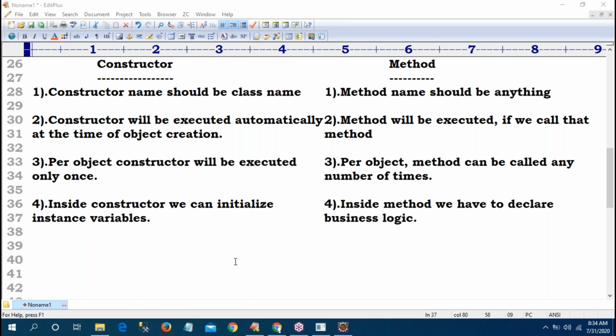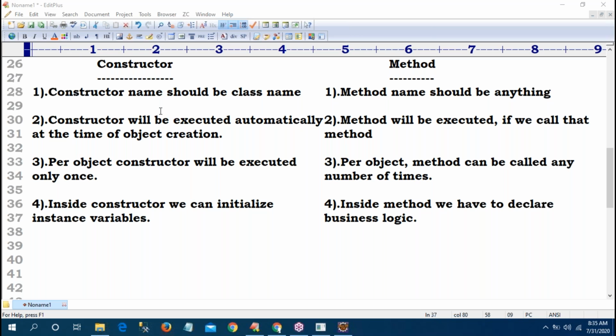So everyone clear? Constructor and method. Actually, everyone knows about all these, but there are a few small confusions only. This is the major difference between the two.